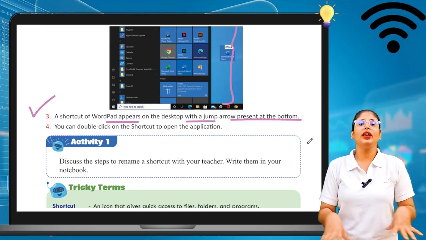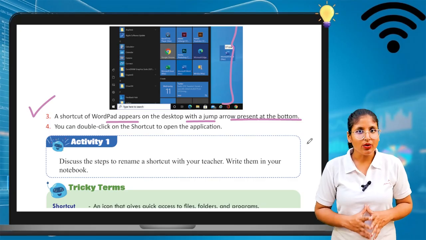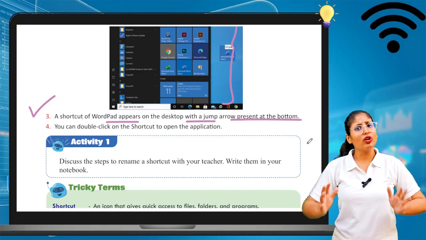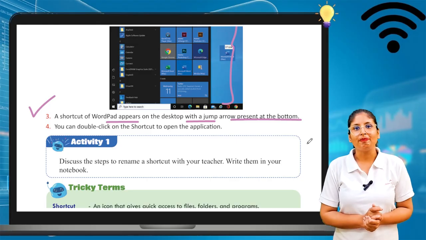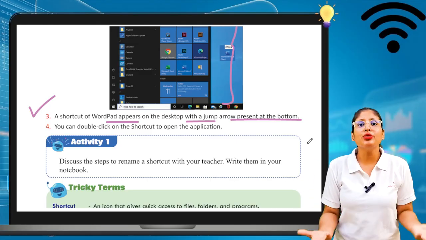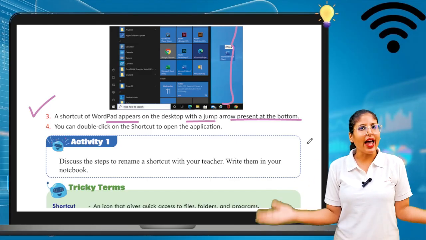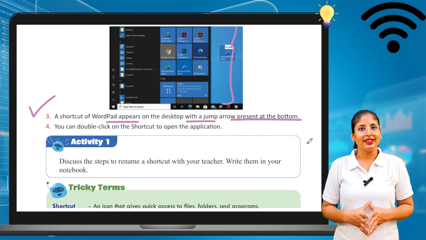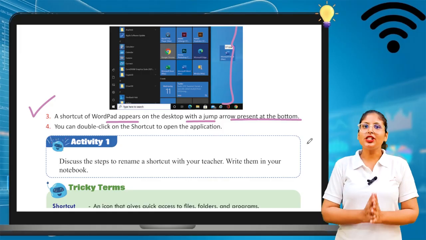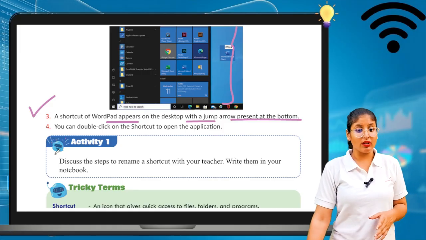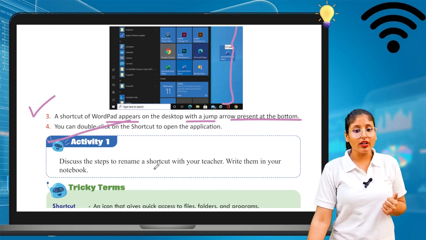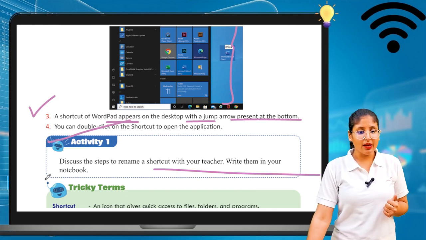This is how we can do it. What I'm telling you, this is how we can create a shortcut of a file or a folder or a program on your desktop. So that it is easier for you to open your file, folder and do your work on the computer. Okay, so I'm hoping this chapter is over. I'm hoping the activity is also given to you. Discuss the steps to rename a shortcut with your teachers. Write them in your notebook also.